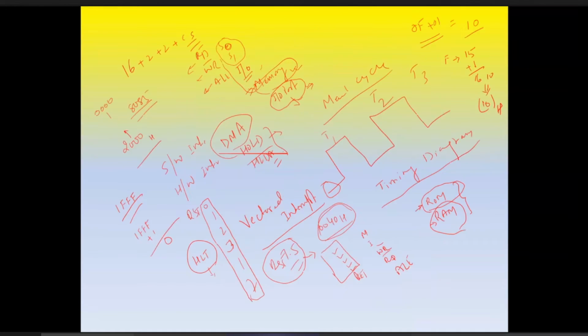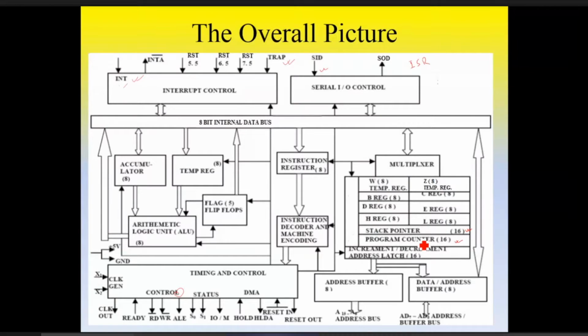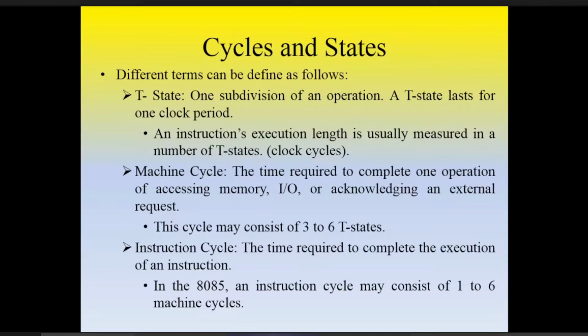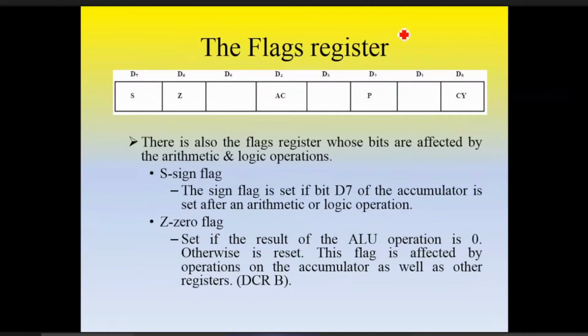Okay, so we have different registers, we have accumulator, we have temporary register. Now we are moving to the flip-flops, flag flip-flops. Okay, so in this we have, as I already said, the flag register, this is of 8 bits, D0 to D7. So in this 8085 we have only 5 flags.